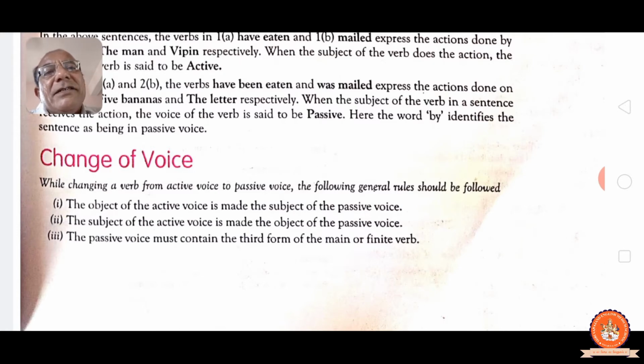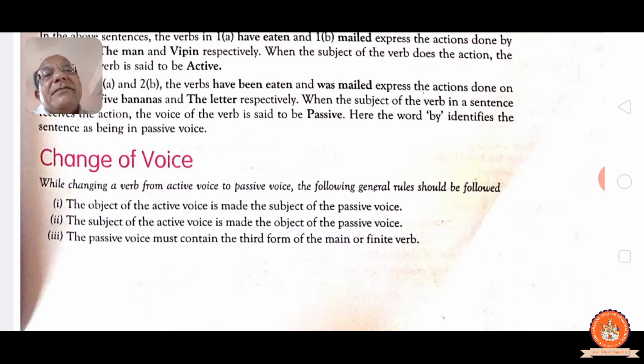The passive voice must contain the third form of the main or finite verb. In passive, compulsory past participle means V3, the third form of the verb coming. In all passive, the past participle must be there.